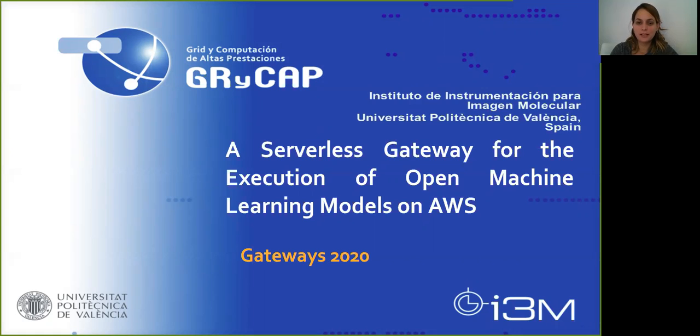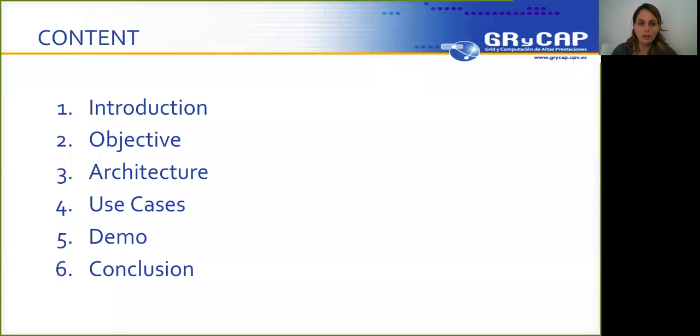My name is Diana María Naranjo Delgado. I'm a PhD student in the Grid and High Performance Computing Group at the Universidad Politécnica de Valencia in Spain. My presentation today is about a serverless gateway for the execution of open machine learning models on AWS. The content of the presentation is based on 6 fundamental points: introduction, objective, architecture, use case, demonstration, and conclusions.